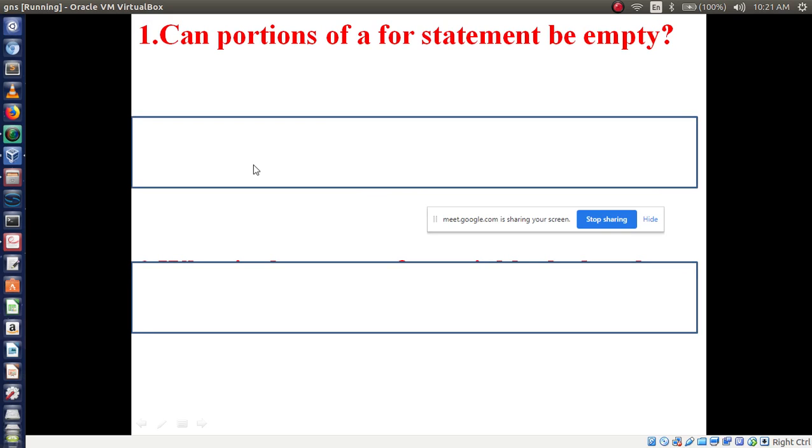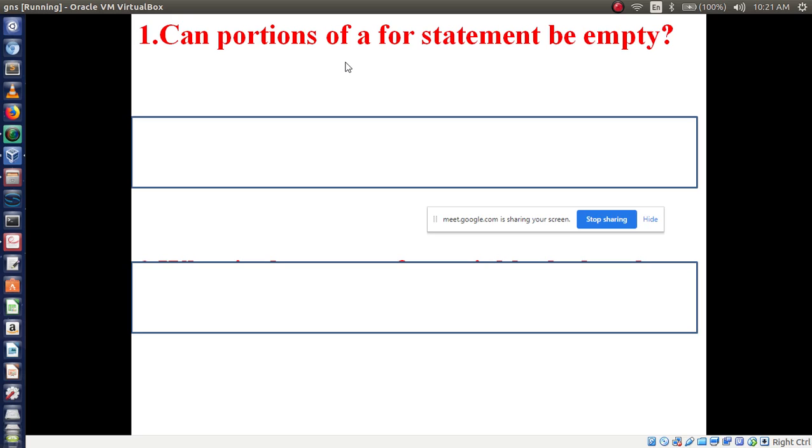Here I have a little bit of confusion with these questions. Can portions of a for statement be empty? Say yes or no. What is the answer for this? Initialization, condition, iteration, these all are portions. Can portions of a for statement be empty or not?